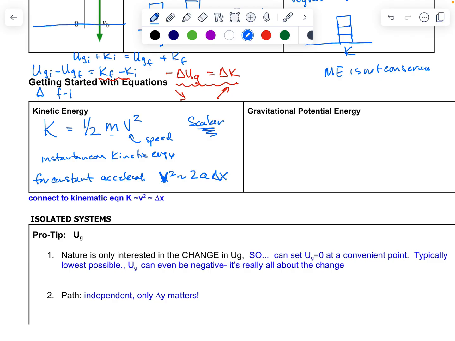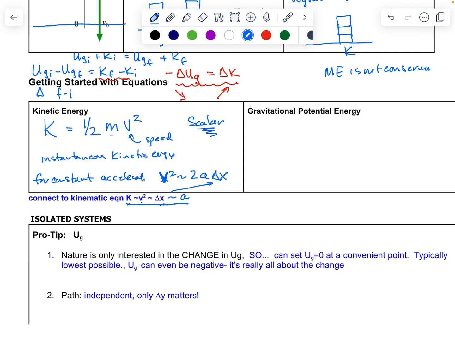So if we look at relationships with constant kinetic energy, we can connect this idea that the kinetic energy, which is proportional to the velocity squared, is also going to be proportional to the displacement, which is also going to be proportional to the acceleration. So we can look at relationships between variables. Kinetic energy is going to go as the square of the speed. Kinetic energy goes linearly with displacement, and kinetic energy is proportional to the acceleration of the system. So just looking at some relationships between variables there and kinetic energy. So again, think proportional reasoning.